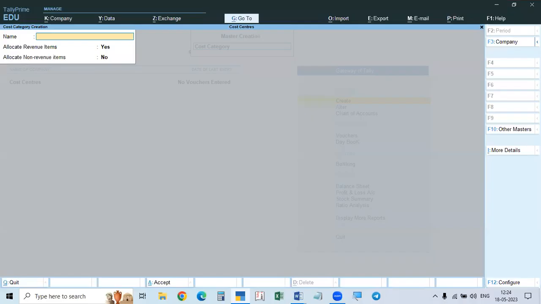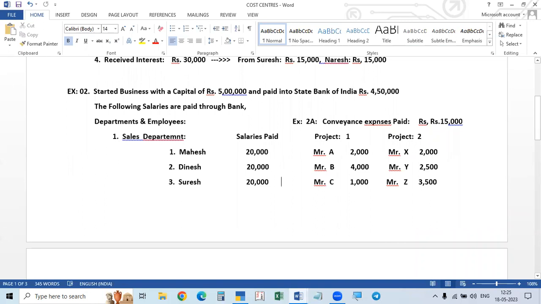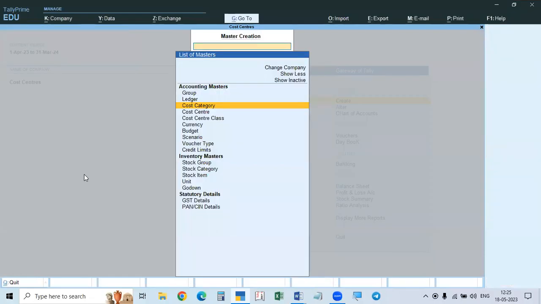Here you see, project 1, only revenue items, yes. Non-revenue items, no. Okay. Then project 2. So we created two cost categories, project 1 and project 2. It may be department, project, or any other thing, anything. Like that, anything is a group, that's all. Any group we call as a category. Then it is completed. Now we will go to cost centers.